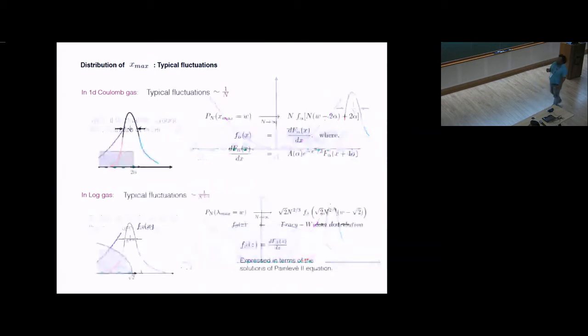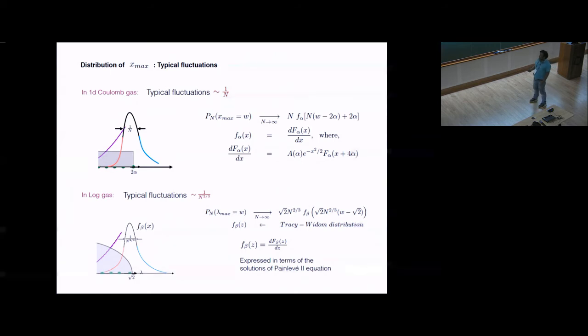And we find that the distribution on this scale is given, again after proper shifting and scaling, by a distribution which is computed from another differential equation which is non-local, and it's a kind of eigenvalue equation. It's non-local but linear. This is a kind of cumulative probability, which you can compare with the log gas case, where this distribution was also computed from a solution of a differential equation, and that differential equation was the Painlevé II equation, which was local but non-linear.